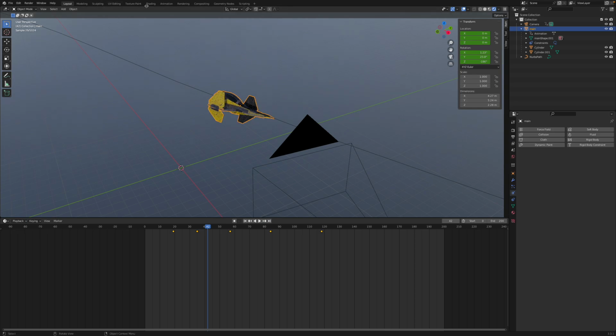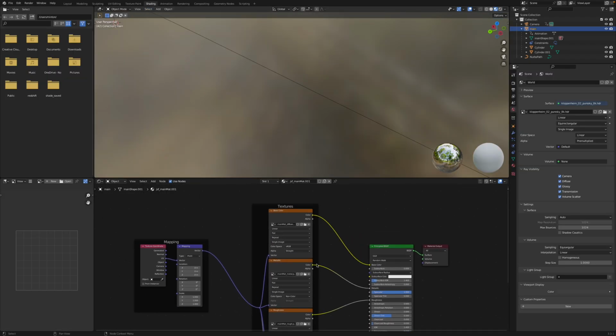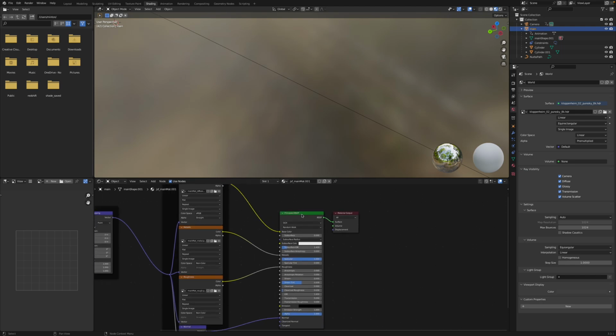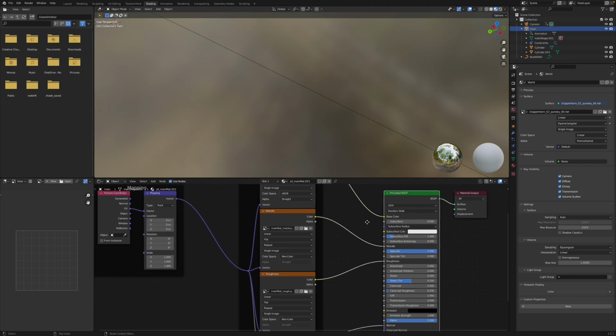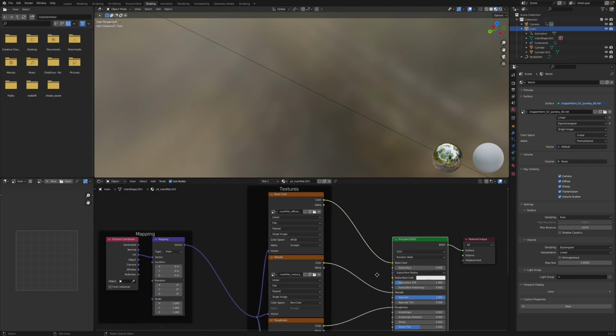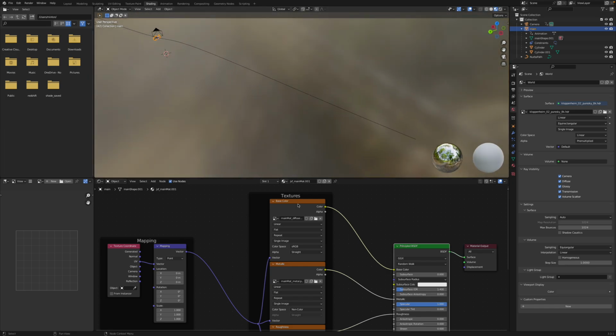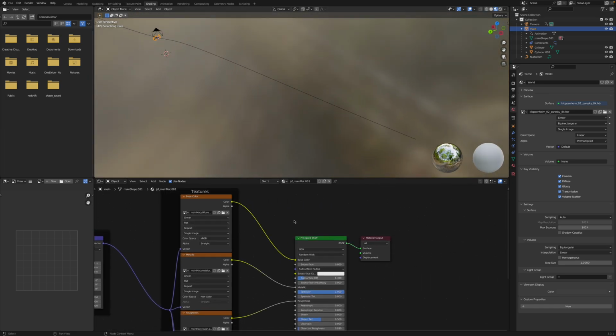The benefit of downloading it is that I was able to just import the textures straight from the file into the principled shader, the principled node, which is very helpful because I didn't have to texture it myself because I'm not very good at that. So I just played on my strengths, which is just the animating part.